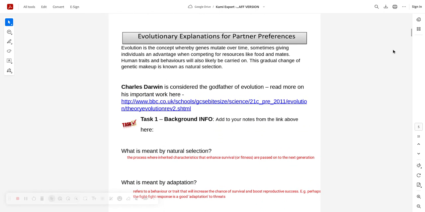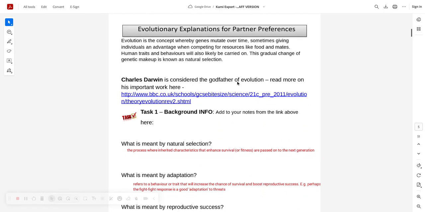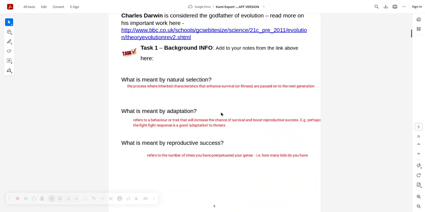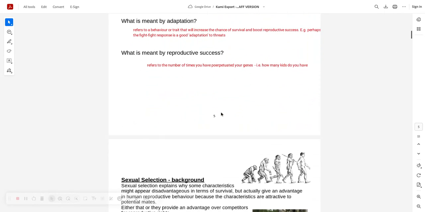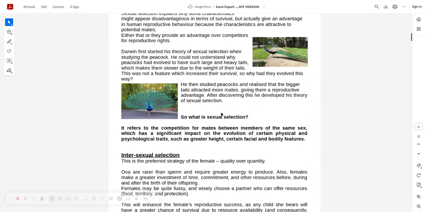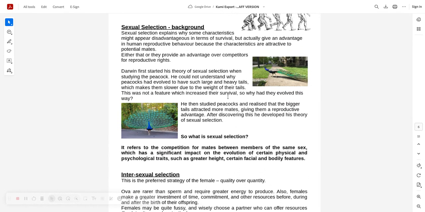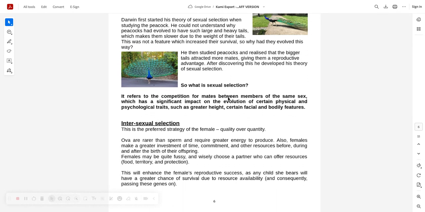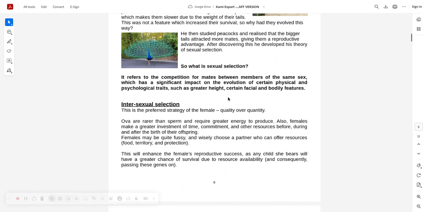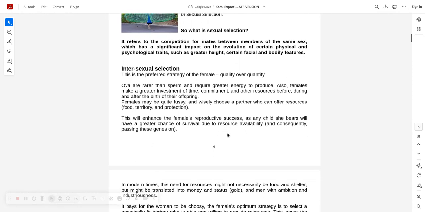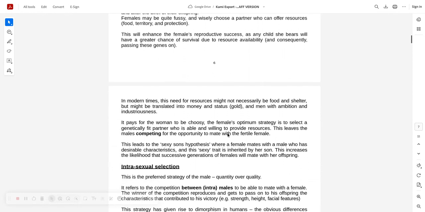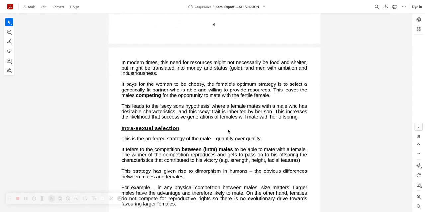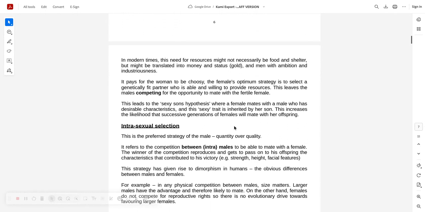So, when you're talking about evolutionary explanations of partner preferences, remember it's all revolving around natural selection and adaptation and reproductive success. But what it really wants you to talk about are these types of things. Intersexual selection: the preferred choice of females, where they prefer quality over quantity, and why that is, all based on anisogamy if you think about it. And then you've got intrasexual selection, which is a preferred mating strategy for males, where they go for quantity over quality, because that maximises their reproductive success.